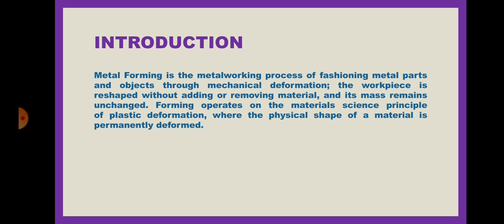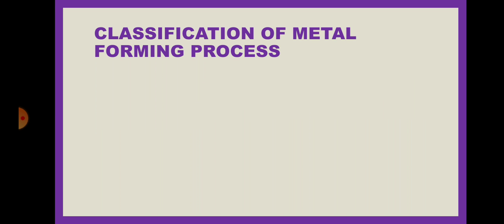Forming operates on the material science principle of plastic deformation. We all know about plastic. There is a state at which it can change its state, where the physical shape of the material is permanently deformed. So here we talk about the permanent deformation of an object. Okay. Classification of metal forming process.